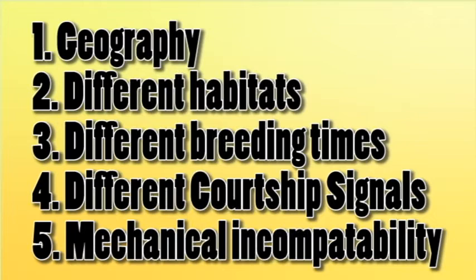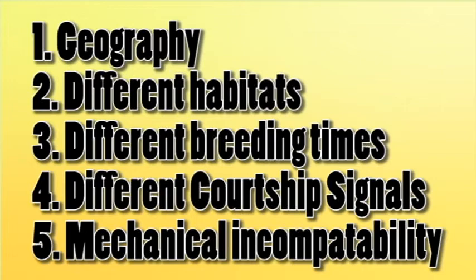The third factor that we have here is the mechanical incompatibility. When we say mechanical incompatibility, here we are talking about the sexual organs. The sexual organ of the female and that of the male are incompatible. In other words, they cannot enter each other. This also happens well before they will mate, in an attempt for them to mate. I will give a good example. Let's say a dog and a fly. There's no possibility for them to mate. So this is a mechanical incompatibility among organisms of a different species in most cases.